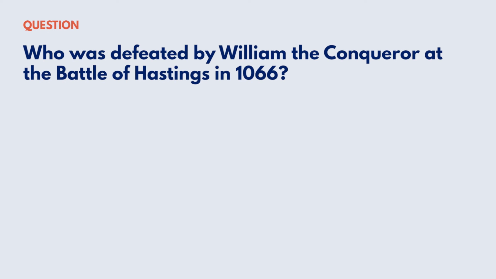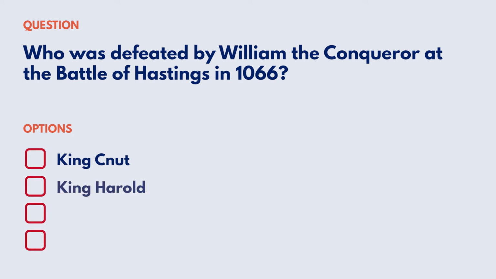Who was defeated by William the Conqueror at the Battle of Hastings in 1066? Your options are: King Canute, King Harold, Boudicca, Kenneth MacAlpin.